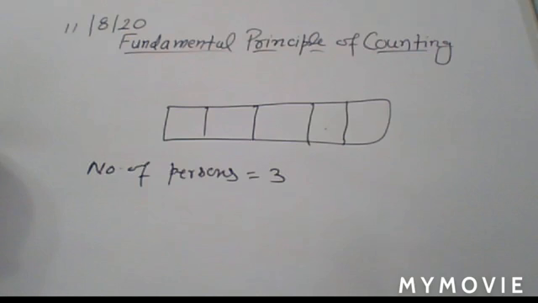So out of 0 to 9, how many digits are there? 10 digits. In 10 digits, 2 digits are already used, so 8 are left. So you can say this is your third position, fourth position, and here you have the fifth position of the telephone number. So the third position can be filled in 8 ways.